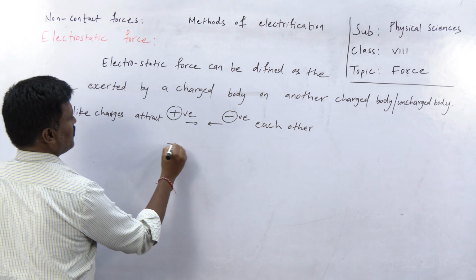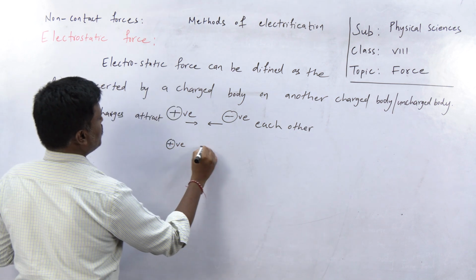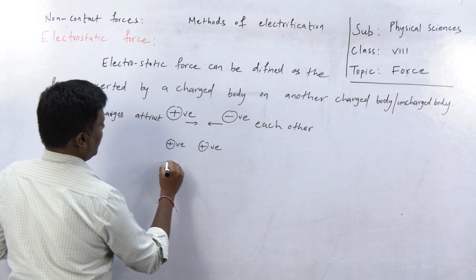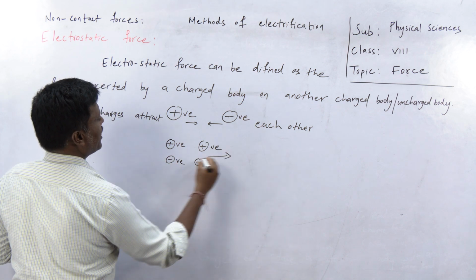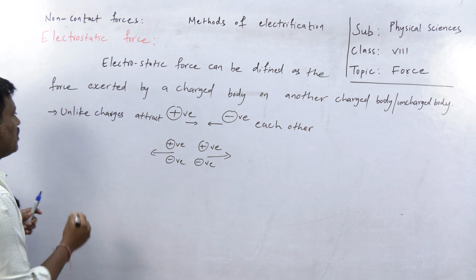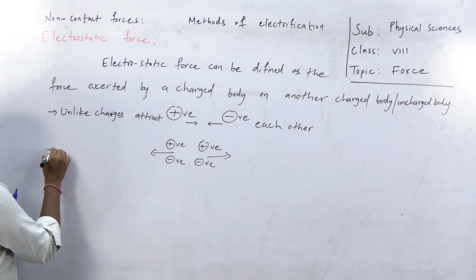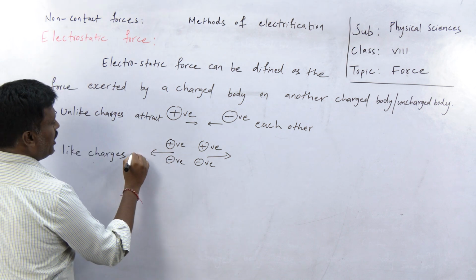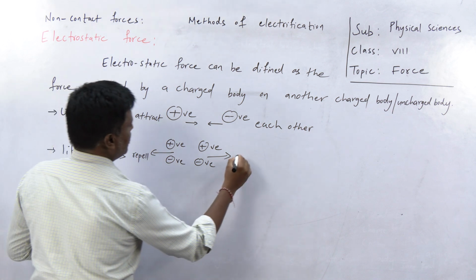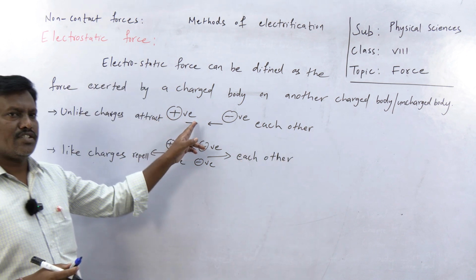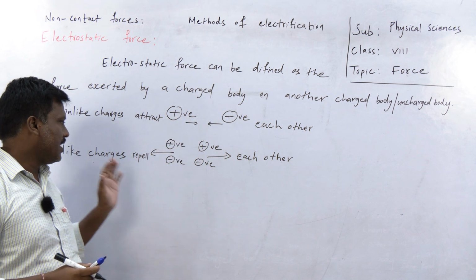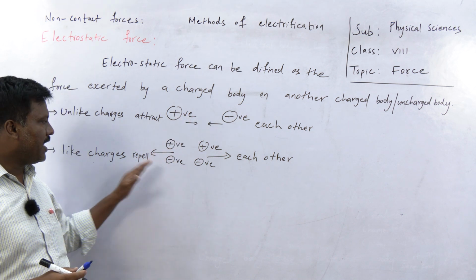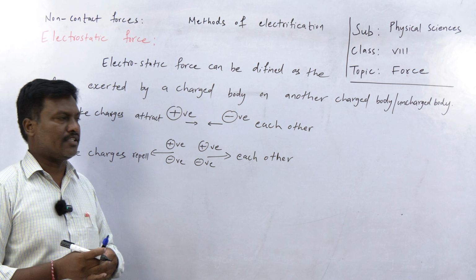And like charges, if you take a positive and a positive, or a negative and a negative, what happens? They repel each other. Unlike charges, opposite kinds of charges, attract each other. Like charges repel each other.